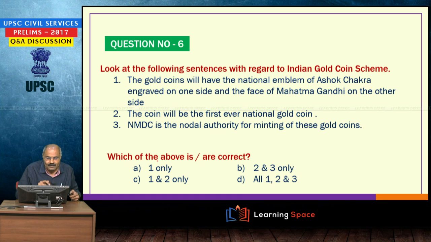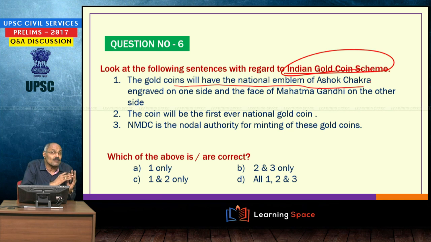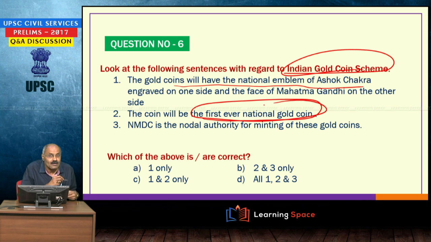India gold coin, please look into the following sentences. Three things are evergreen: the India gold coin scheme, then the gold bond scheme, then the gold monetization scheme. These three things are very important. Here, in the India gold coin scheme, gold coins will have the national emblem of Ashok Chakra on one side and Mahatma Gandhi on the other side. The coin is the first ever national gold coin, and NMDC is the nodal authority.